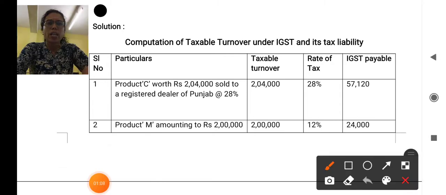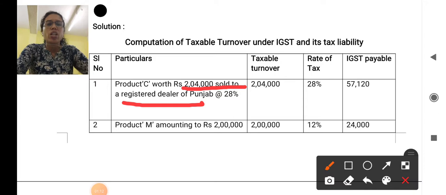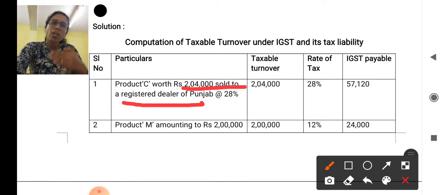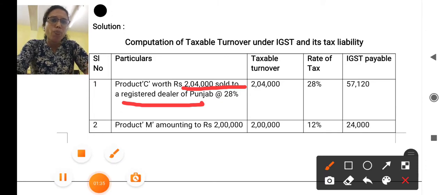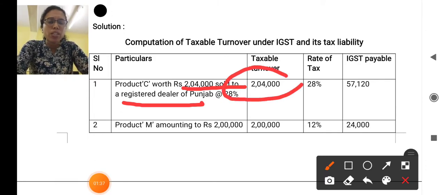The first one is that product C worth rupees 2,04,000 sold to a registered dealer of Punjab. So where is this dealer registered? He is registered in Madhya Pradesh. So he supplied the goods to a dealer in Punjab. So it is interstate supply from one state to another state. So when there is interstate supply, what kind of GST is applicable? Obviously IGST, integrated GST. So the turnover of rupees 2,04,000 I have taken in taxable turnover column, and one more